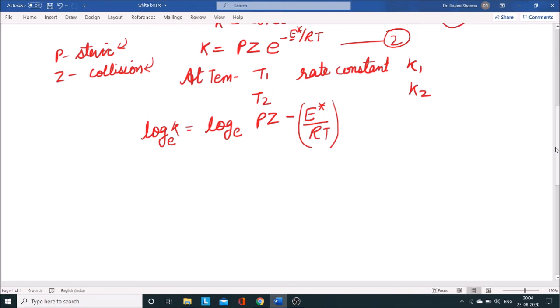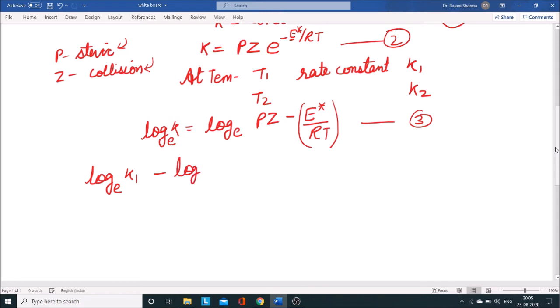So let us express this equation number 3 in terms of the two temperatures T1 and T2. What will be the difference between the rate constants at the two different temperatures?